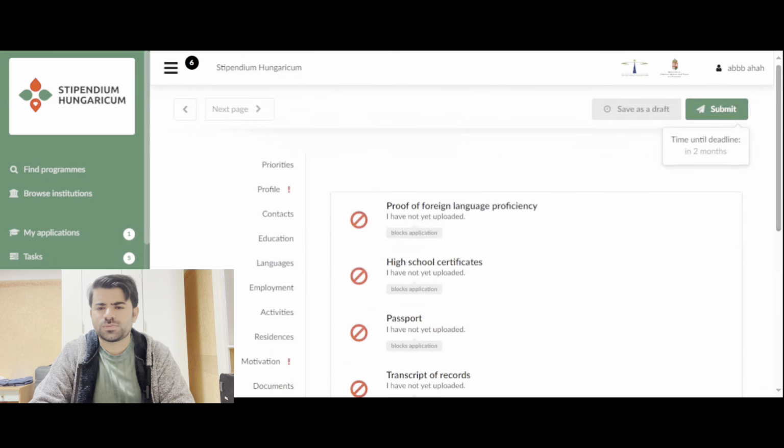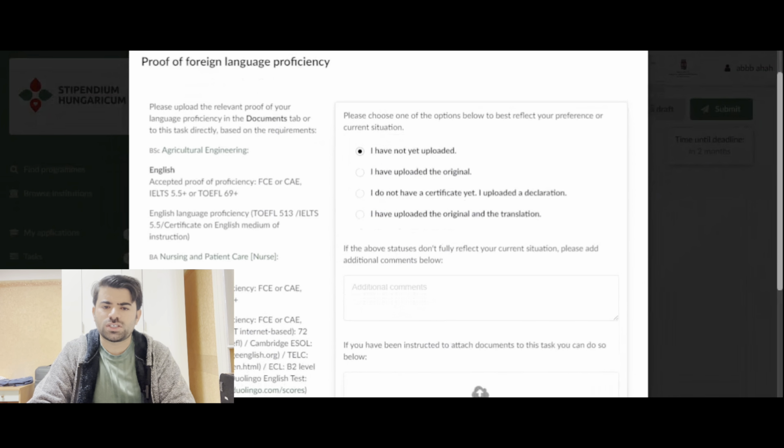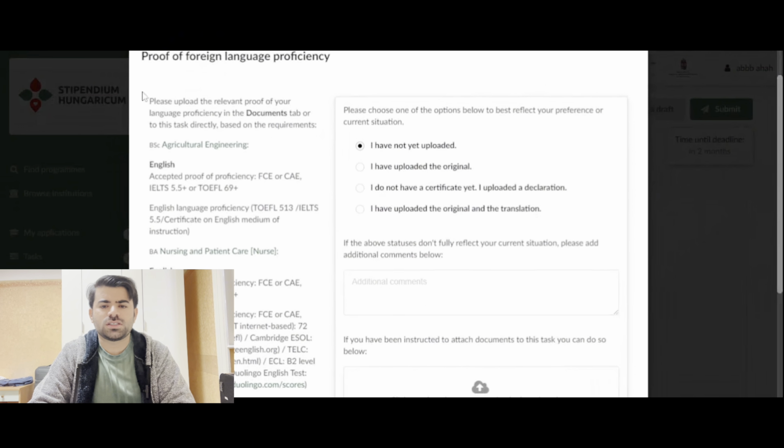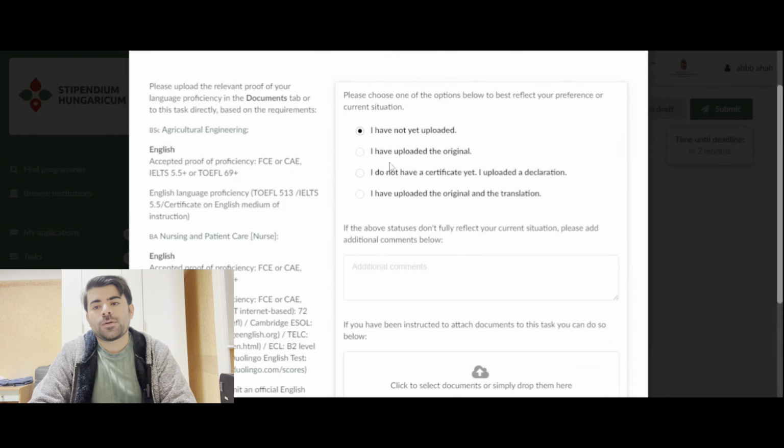Let's click here. This is the foreign language proficiency certificate. You can just read it out here. But as I said, for nursing, you can just upload an English proficiency certificate. It's okay. So here you can read it out, and then you have to select here. I have uploaded the original and the translation. This is very, very important. I have to upload the original and the translation.